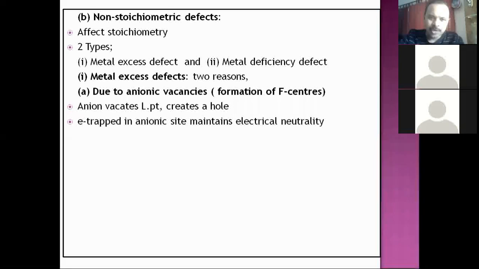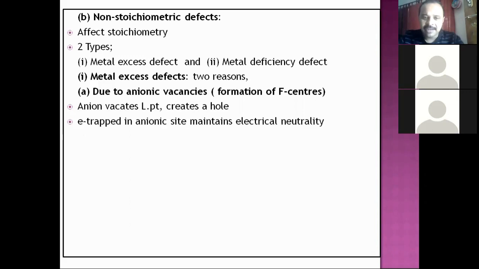We'll take an example, you will get more clarity. So an electron would be trapped in the anionic site. That electron is also negative. One anion is vacating, one electron is getting trapped. Overall total negative charge is still balanced. So how is electrical neutrality maintained in the anionic vacancy type? Electrons trapped in the anionic sites will balance the electrical neutrality.